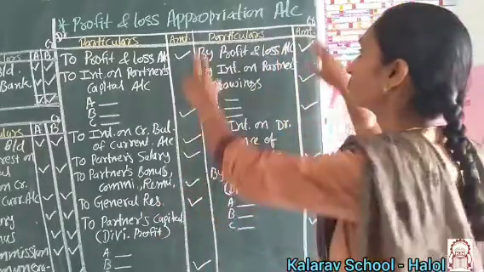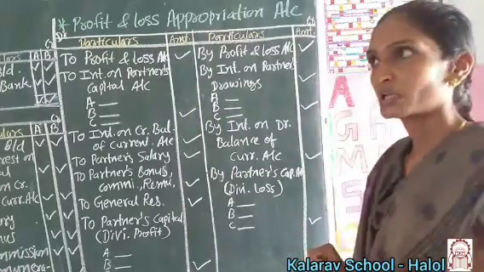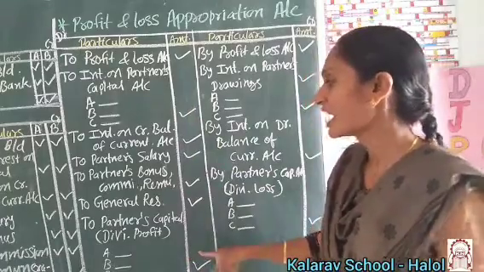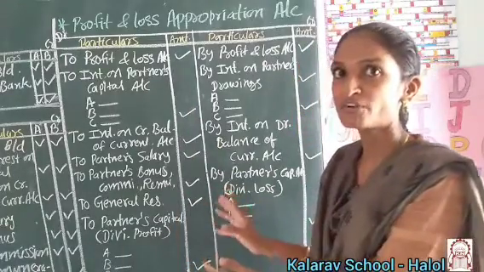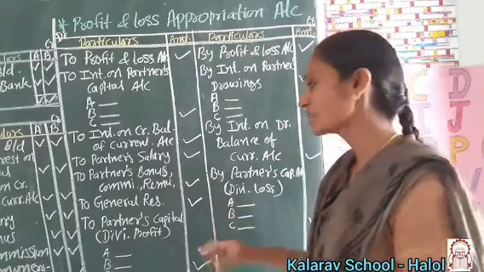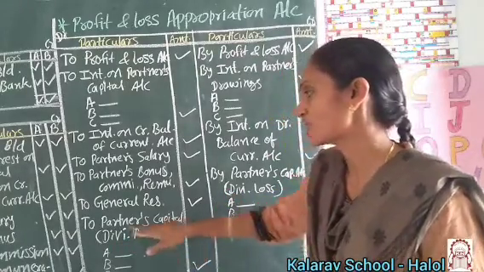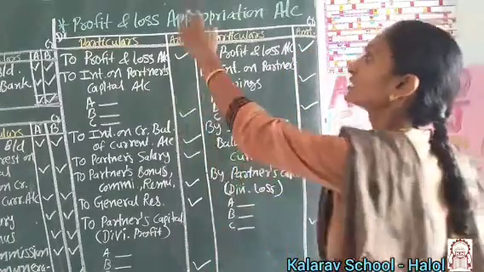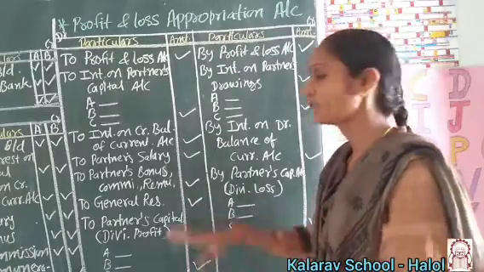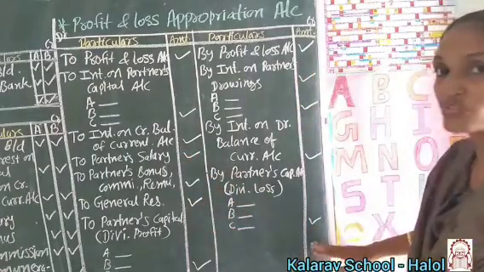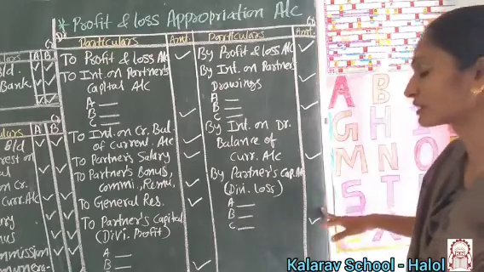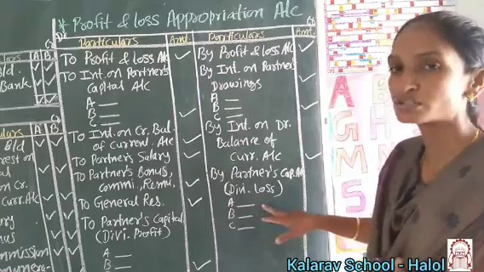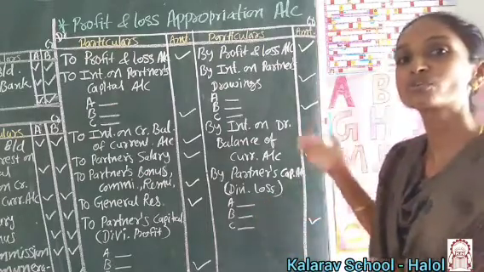After that, we tally both sides. Whenever the credit side is more, we settle on the debit side, and we divide the profit among the partners according to the act. The partners' capital is then carried forward. Whenever the debit side is more, we settle that amount on the credit side, and that is the divisible loss, which is distributed among the partners and carried forward to the partners' capital account.